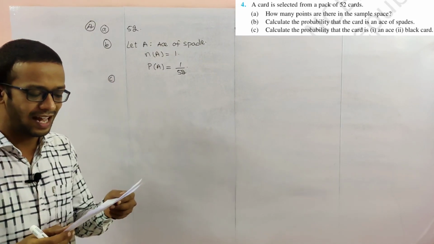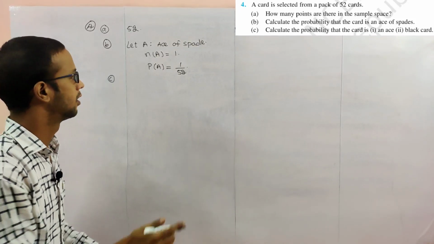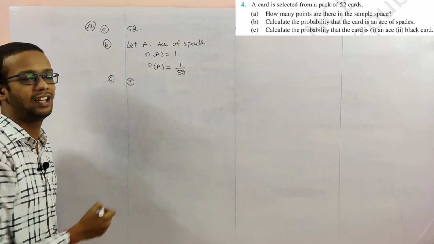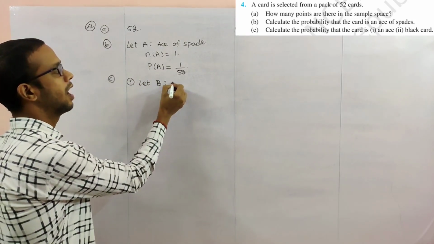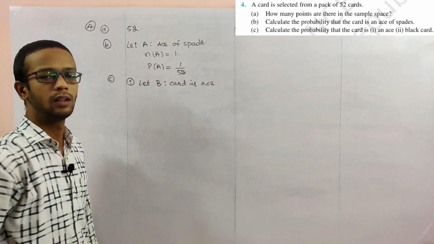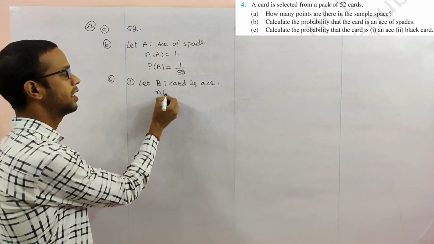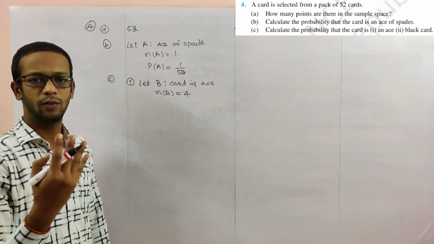Calculate the probability that the card is an ace. In this first one, let B be the event that the card is an ace. How many ace cards will be there? Number of elements in B: we know there are 4 suits, so 4 ace cards.